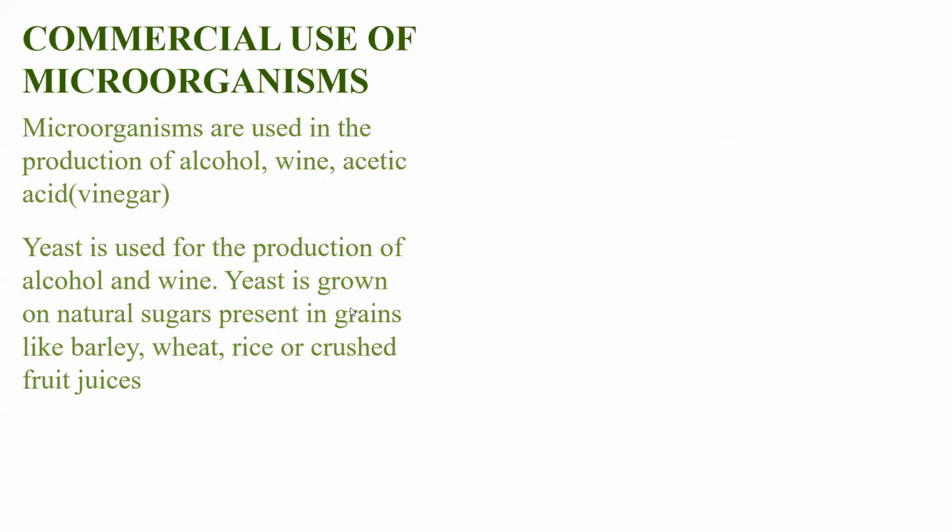So yeast is grown on natural sugars present in grains like barley, wheat, rice, or crushed fruit juices. Okay, they are grown on natural sugars. So it will grow in your crushed fruit juices, in your barley, wheat and all, the yeast grows, and from there the yeast is taken and used in the production of alcohol and wine. Okay, so in this way yeast is used.